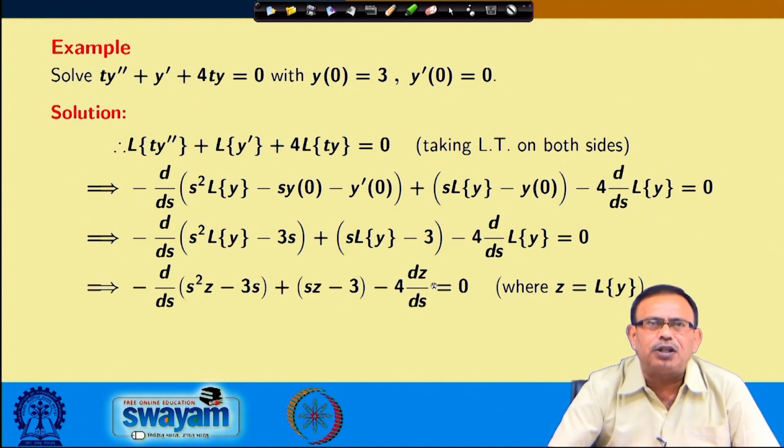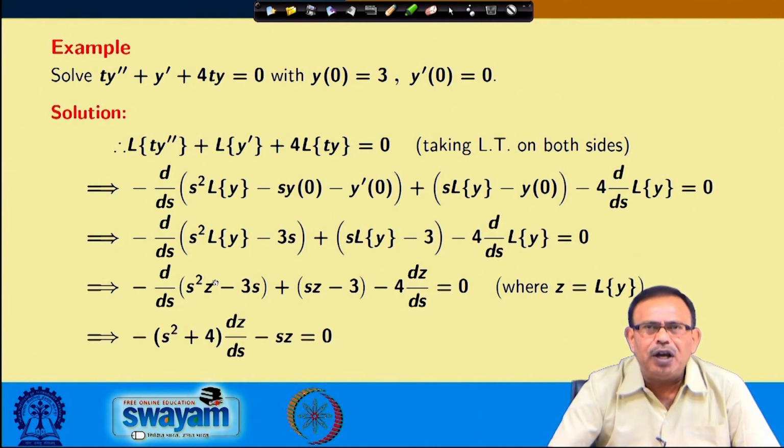If I substitute z equals Laplace transform of y, then I will obtain an equation like this. So, z will be a function of s afterwards, so minus d/ds of this will come. From here I am getting one ordinary differential equation, please see it. This is an ordinary differential equation, not an algebraic equation, whereas initially we said that whenever I take one ODE, then using Laplace transform I will convert it into some algebraic equation.